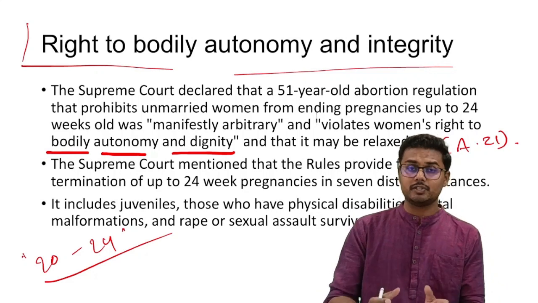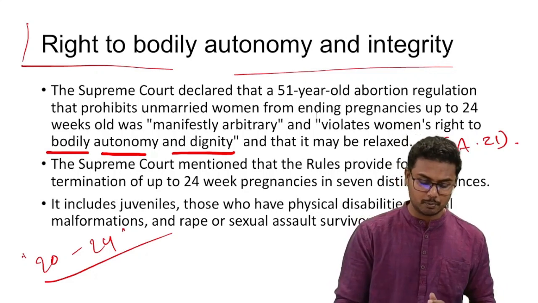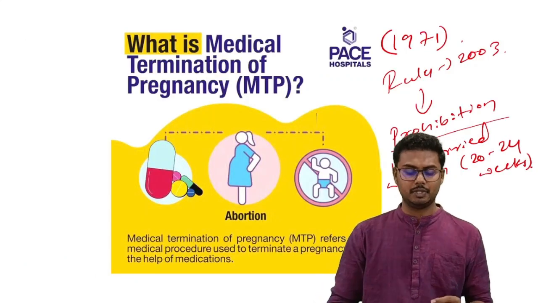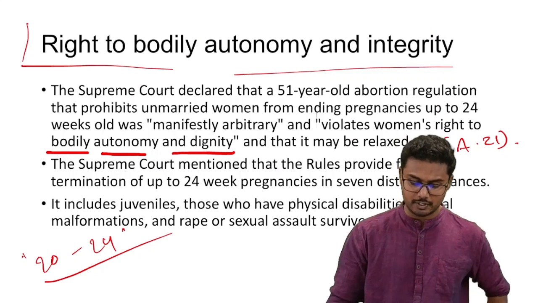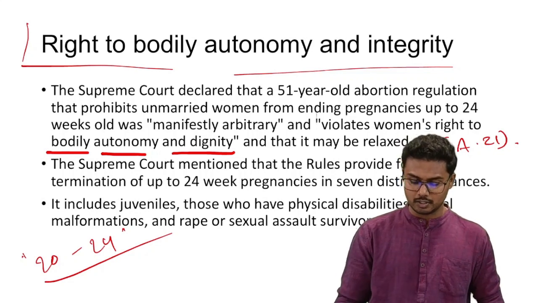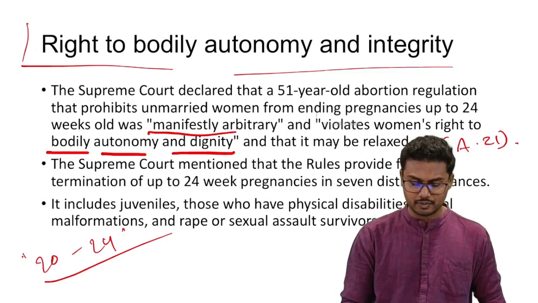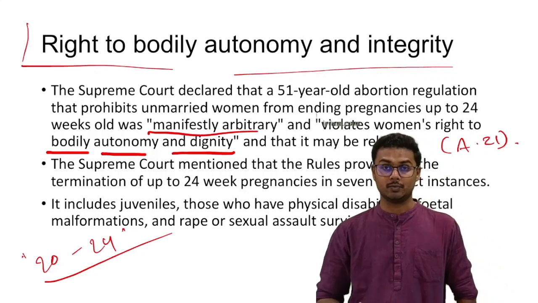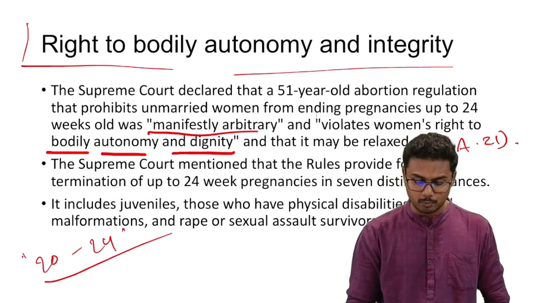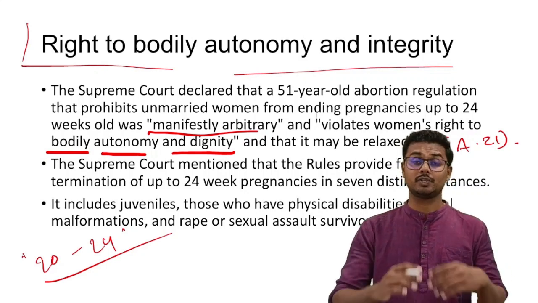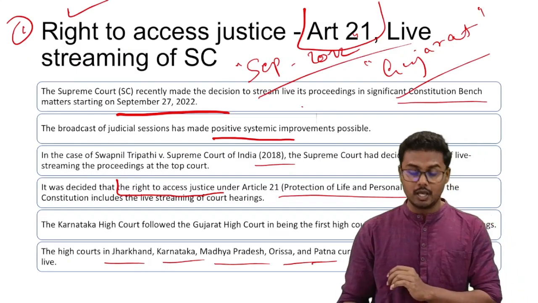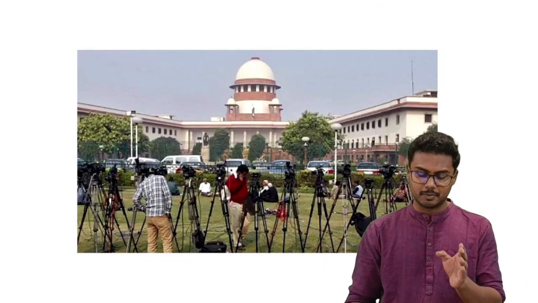And expressing major concern over these provisions, the Supreme Court has declared that this abortion law, that is Medical Termination of Pregnancy Act of 1971, which prohibits unmarried women from ending pregnancies up to 24 weeks old, is manifestly arbitrary, and it violates one basic fundamental right. What is it? It violates the woman's right to bodily autonomy and dignity, which once again is a part of Article 21 of the Indian Constitution, which is once again related to protection of life and personal liberty.